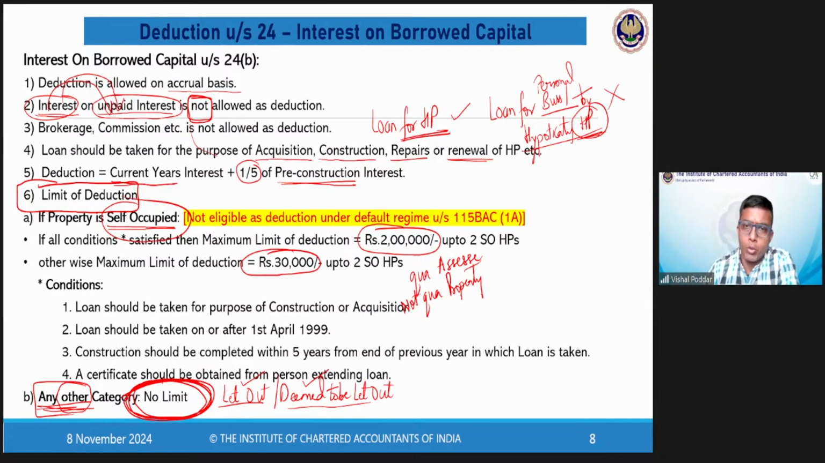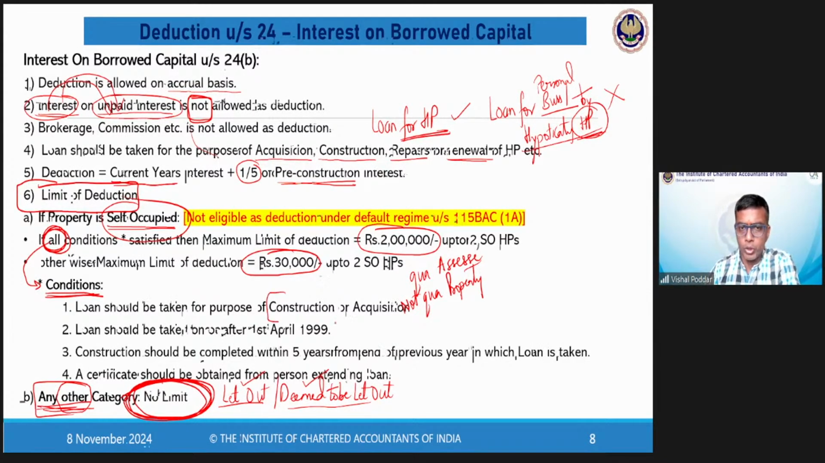First, there are two limits. What are these two limits? The first is a higher limit of rupees 2 lakhs. Now, this higher limit is applicable only where you have satisfied all the conditions. If all the conditions are satisfied, then only the higher limit of 2 lakhs is applicable. What are all these conditions?